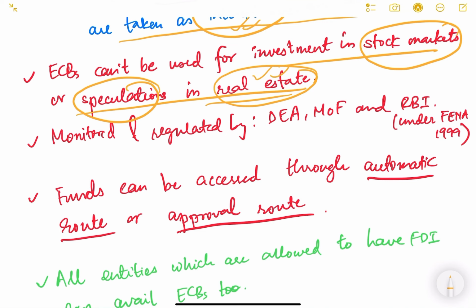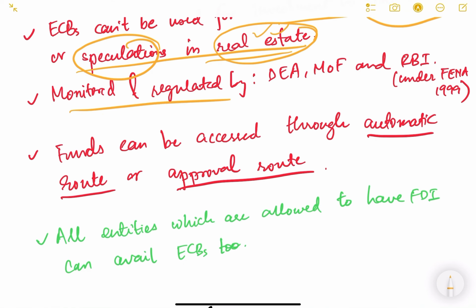They cannot do speculation in real estate. Now, ECBs are monitored and regulated by the Department of Economic Affairs, Ministry of Finance and RBI under the FEMA guidelines. Any foreign investment is monitored by RBI under FEMA. You have to keep this in mind.